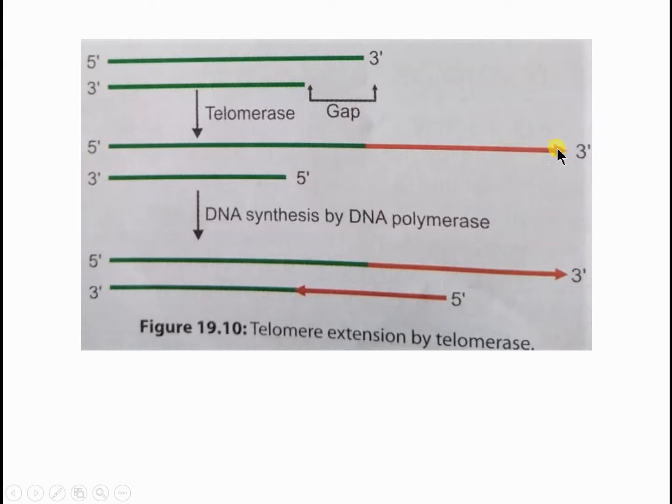Once it is synthesized up to this mark, it is actually not present in the parental DNA. Then, where the telomerase activity ends, again an RNA primer is synthesized by the polymerase activity, or DNA polymerase alpha will come, synthesize the primer, and then deoxyribonucleotides will be added up to this point.